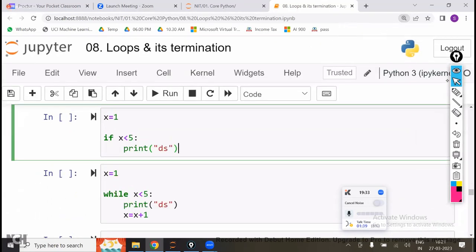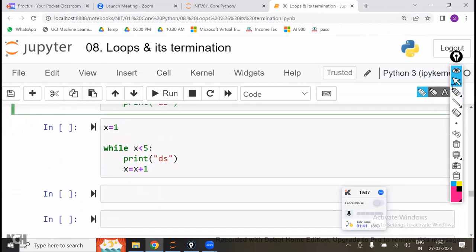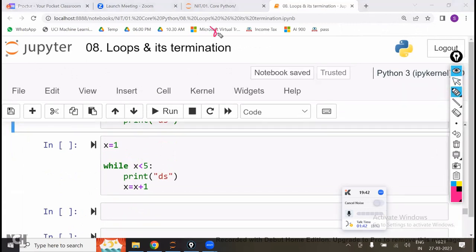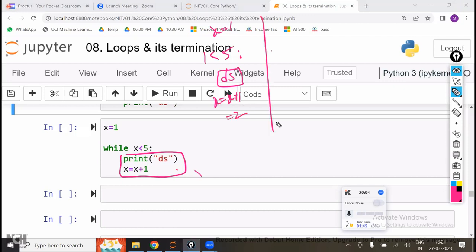Done. So here what I am going to do is: while x is less than 5, print ds, x is equal to x plus 1. Now let us see. First it is going to take x is equal to 1. Now 1 is less than 5. Condition satisfied means what does it have to do? Execute the block of code. What is inside the block of code? Print ds, so ds will be printed. After that, x is equal to x plus 1. Now what is the latest x value? 2. Now from here, where is it going to go? It will go back to here.